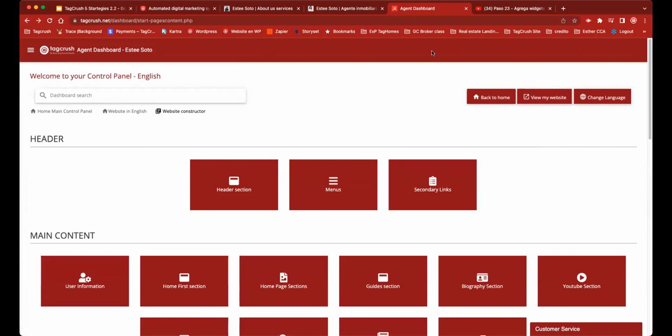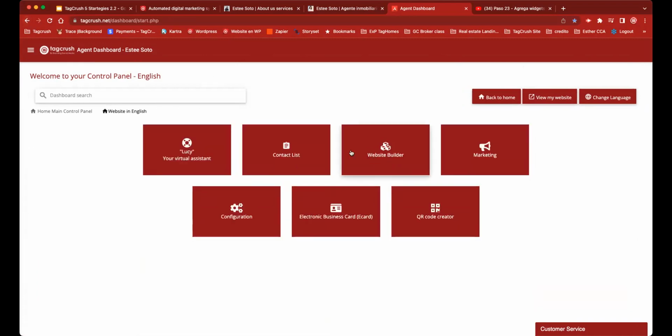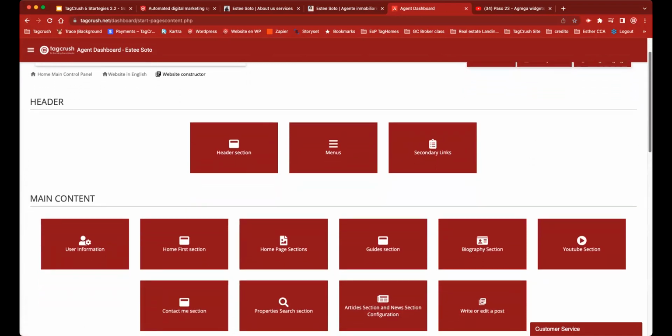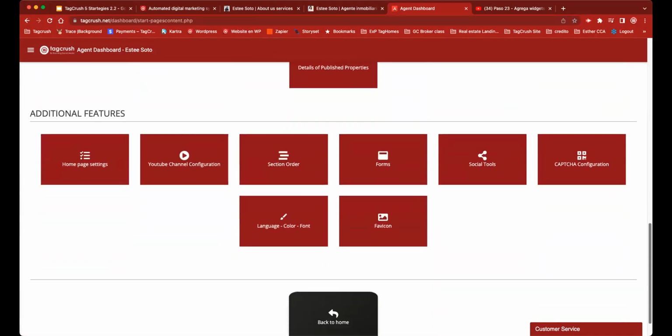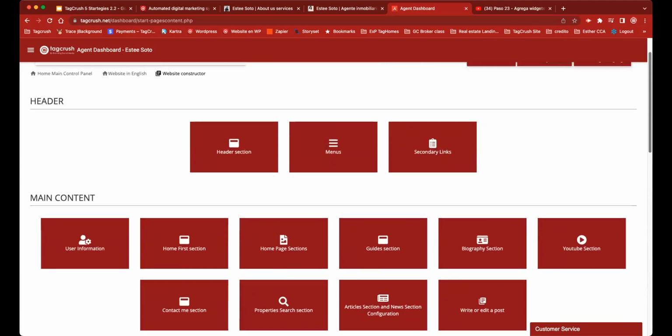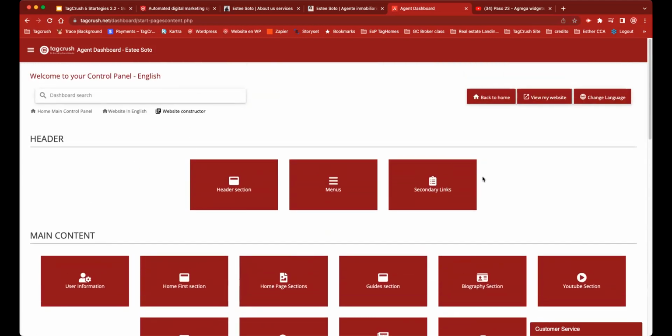I clicked too fast, I'm sorry. Let me go back one step. Here you go, website builder. This is maybe the most fun to play with. There are a lot of options and unlimited possibilities. So yes, website builder, let's go inside. And then you have a lot of different sections to play with, right? Only these three are for the header: the menus in the header, the header section, and the secondary links. Here you choose what goes in the header, how many menus you want to activate, and what links you want to activate.